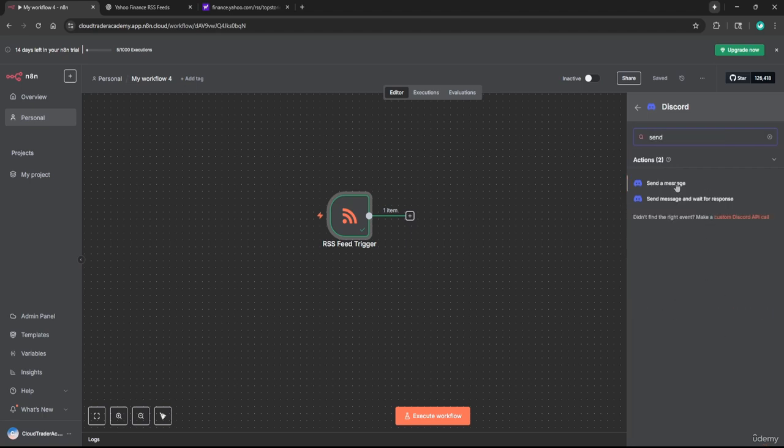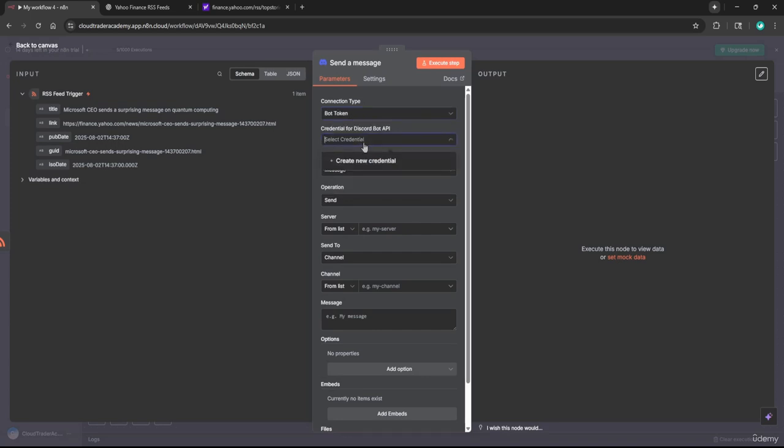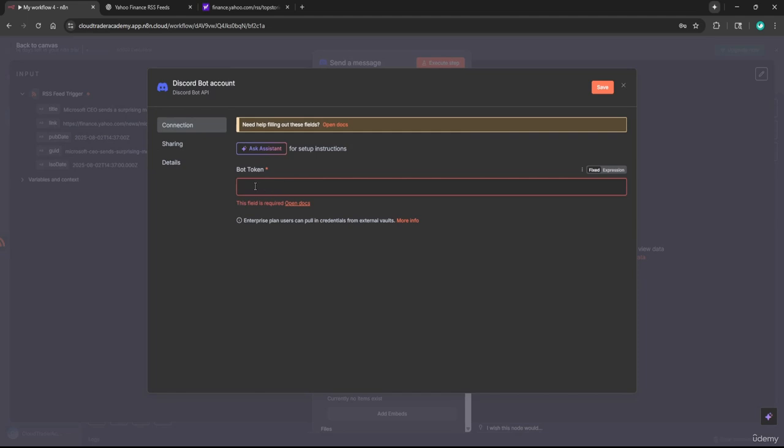So I'm going to click send a message, and our connection type will be a bot token, and we need our credentials for this bot. So if I click create new credential, well, I'm going to need the token for the bot, and I don't have a bot made yet. So let's close out of that, or actually, let's not close out of that.